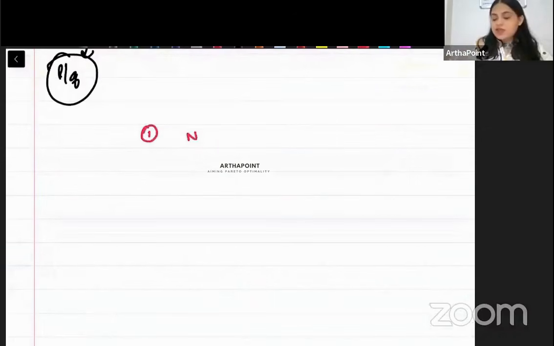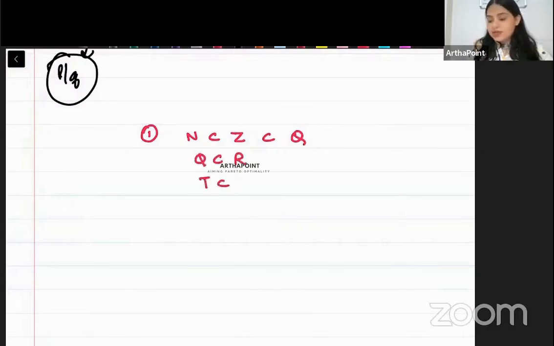First, natural number is a subset of integers. Integer is a subset of rational number. Rational number is a subset of real number. Irrational number is a subset of real number. Clear ho gayi hai beta? Sometimes it can be asked in exam. You should be clear about it.